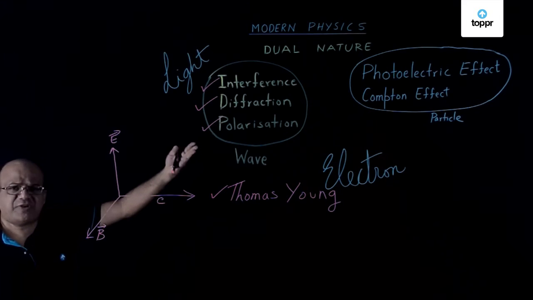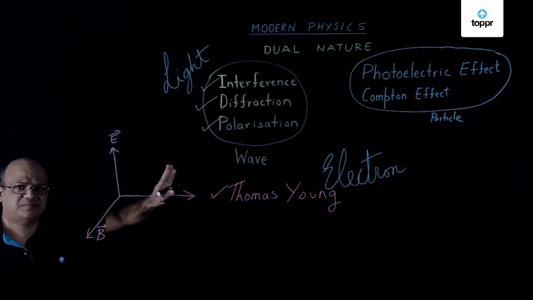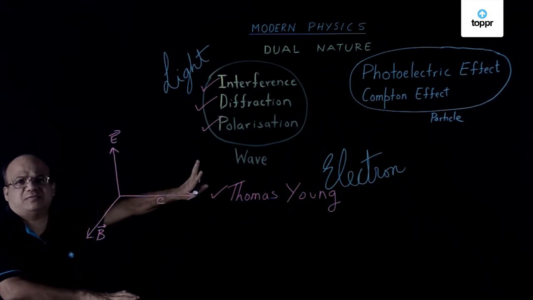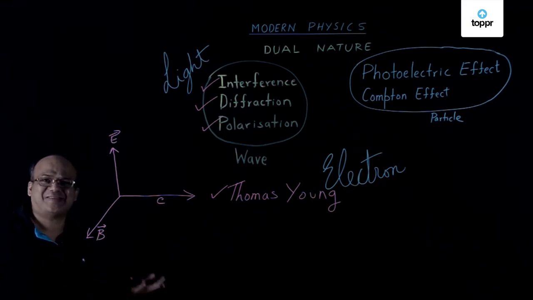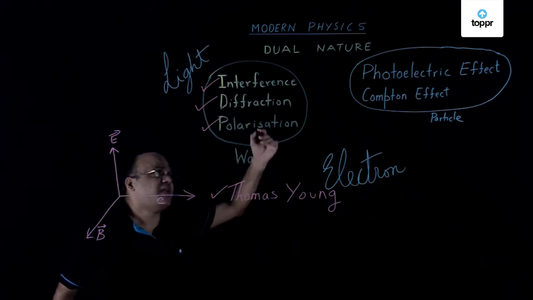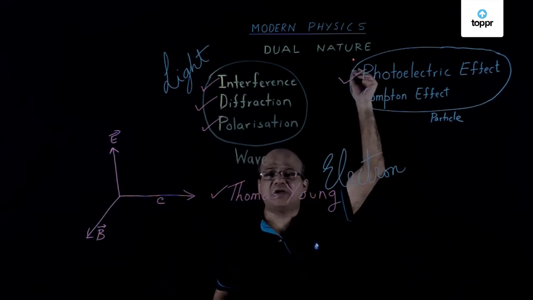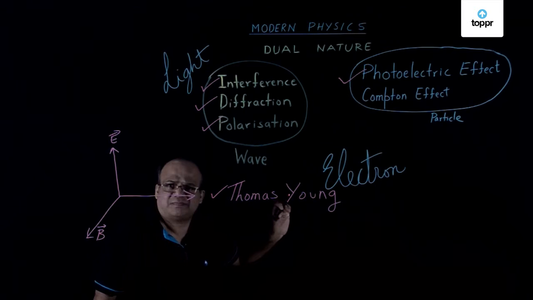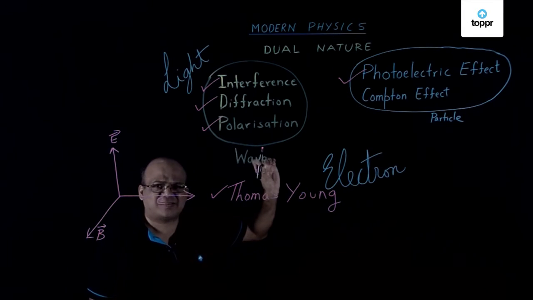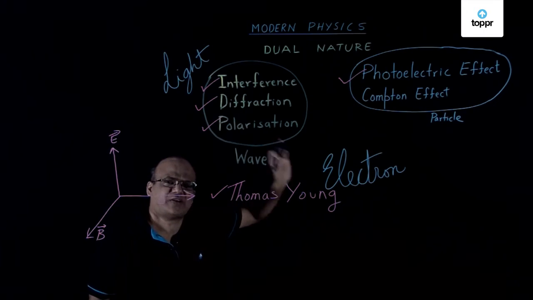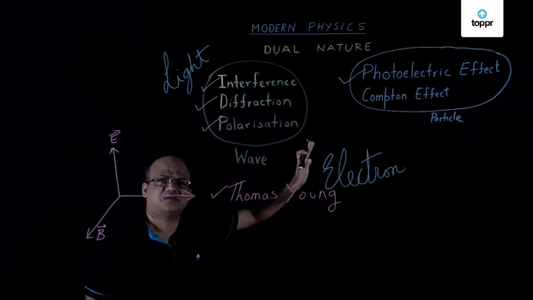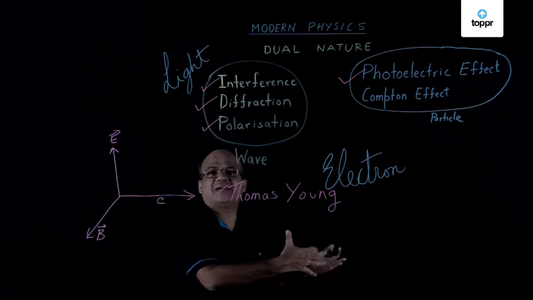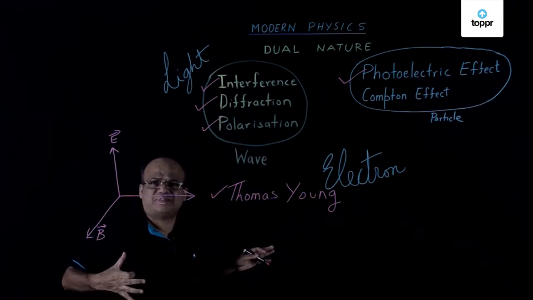Then experiments on diffraction and polarization established light to be a wave. So this was going perfectly well. Everyone was convinced light is a wave. Then a very important phenomenon called photoelectric effect was discovered by Hertz. He and his students studied this photoelectric effect in lot of detail, and their observations could not be explained by taking light as a wave.